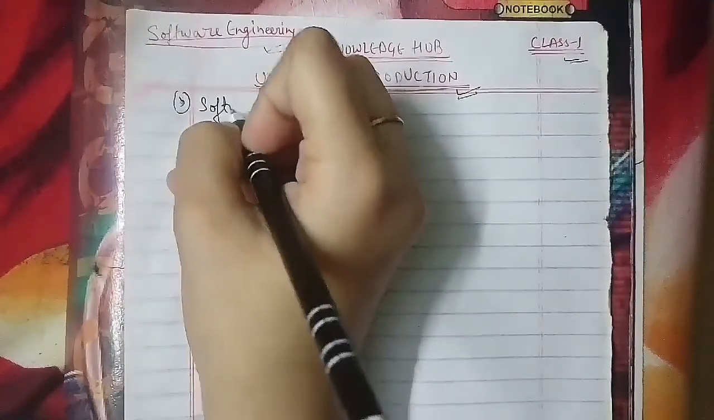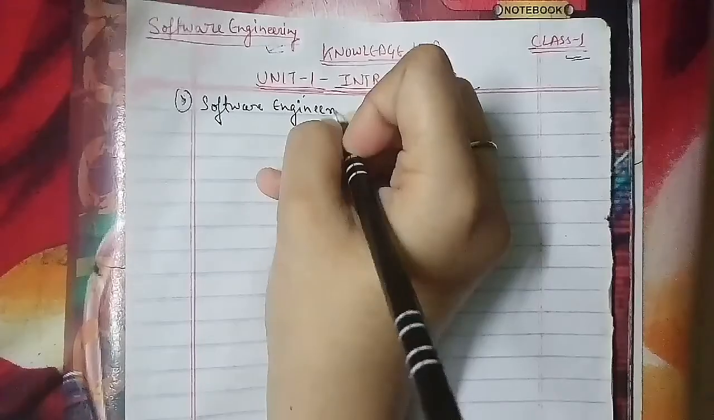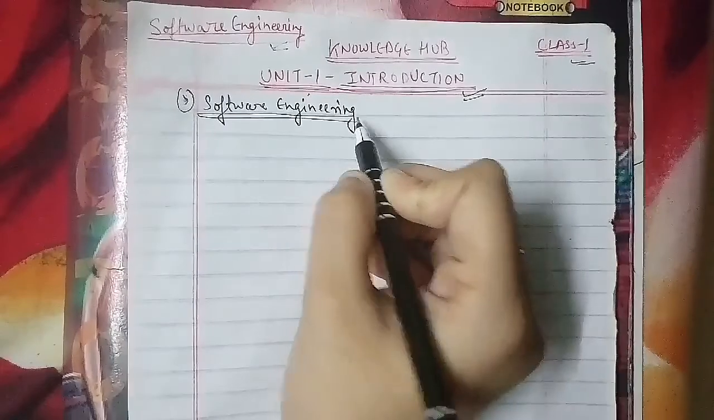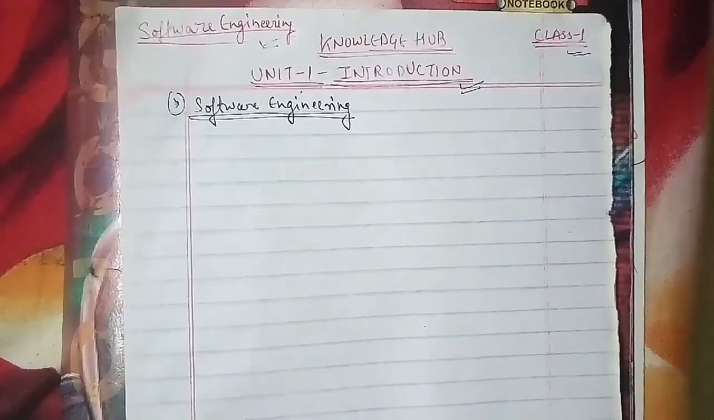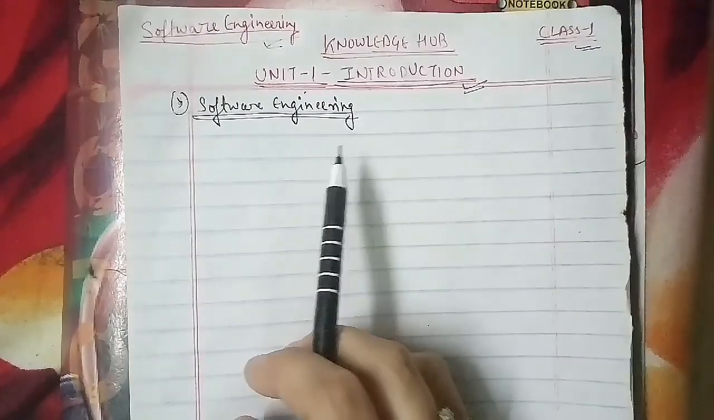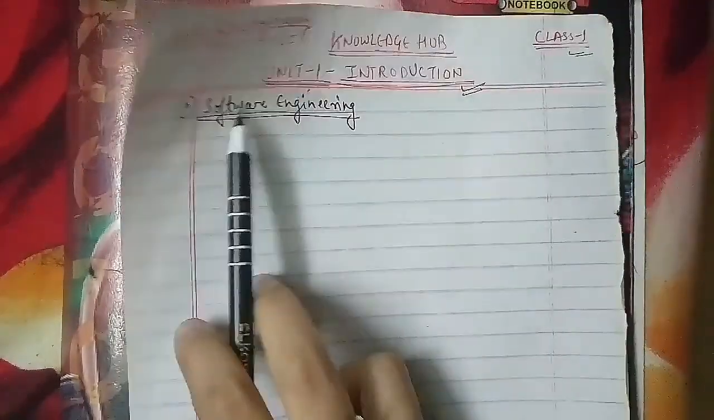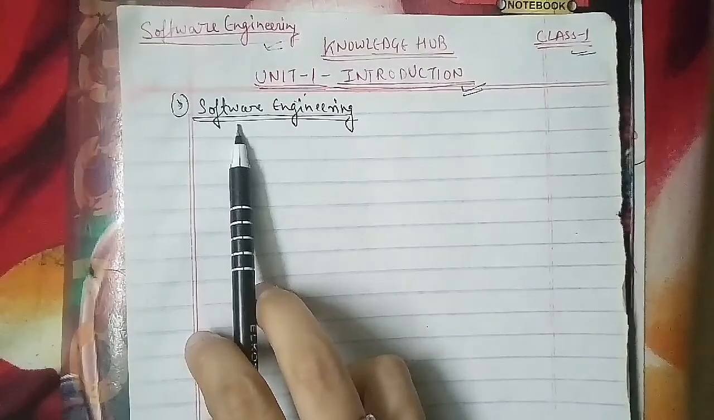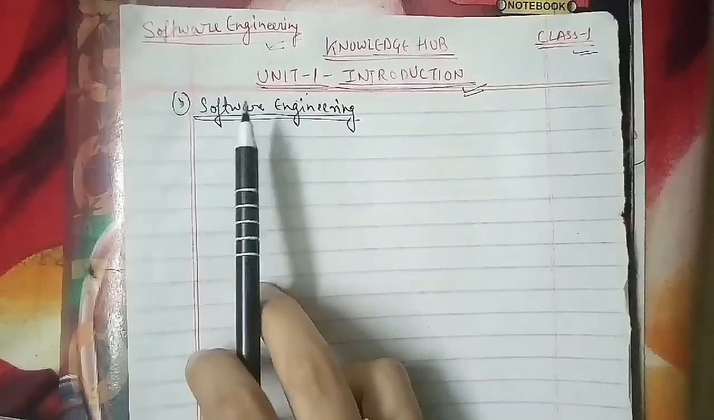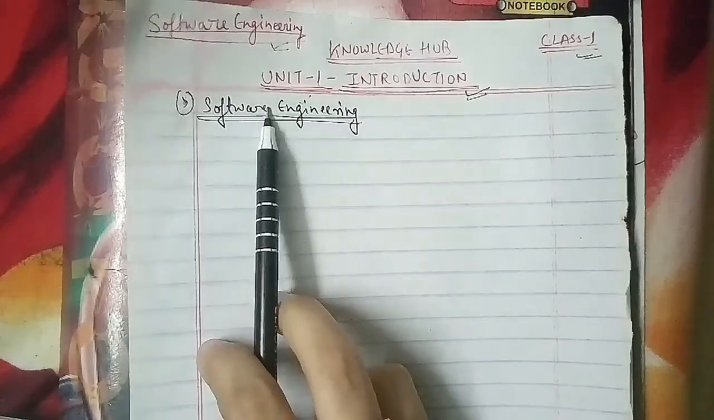What is software engineering? Software engineering is a discipline in which theories, methods and tools are applied to develop professional software. That is known as software engineering. I repeat, software engineering is a discipline in which theories, methods and tools are applied to develop professional software. That comes under software engineering.